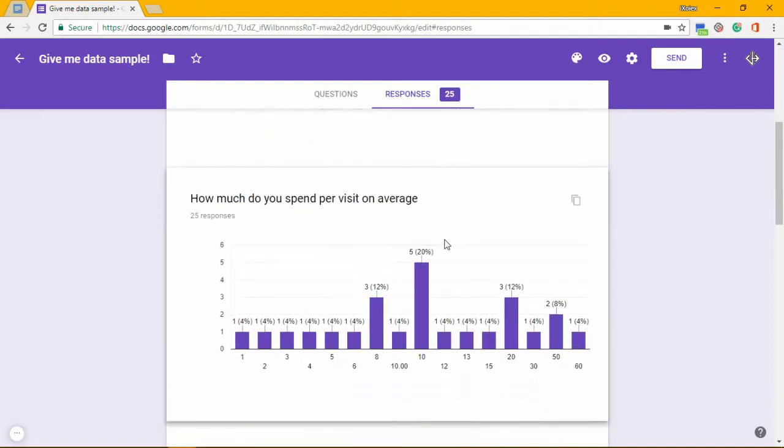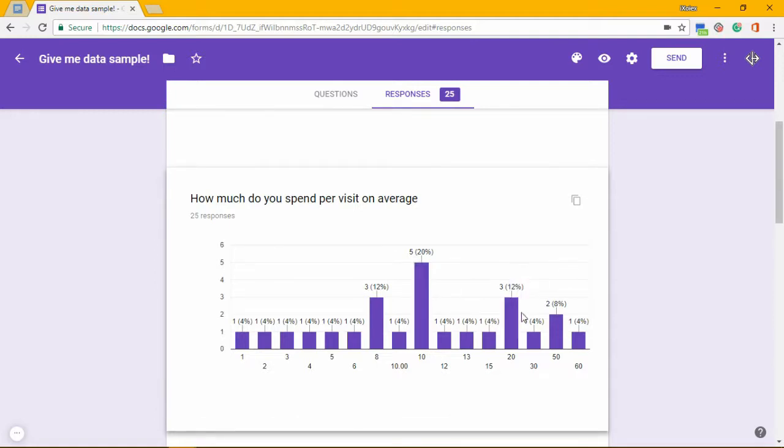How much do you spend per visit? Most people spend 10 ringgit. Some spend 30. Whoa, someone spent 60.